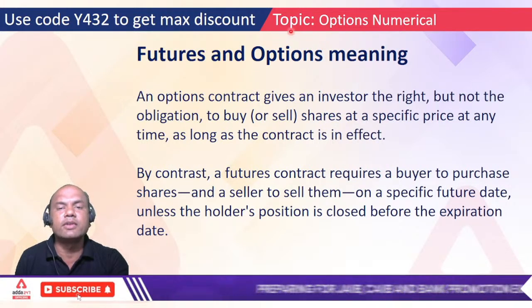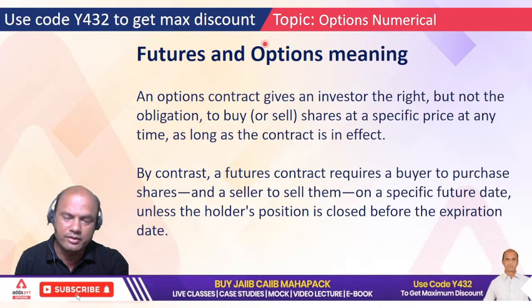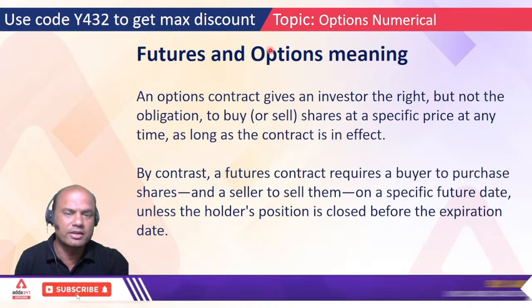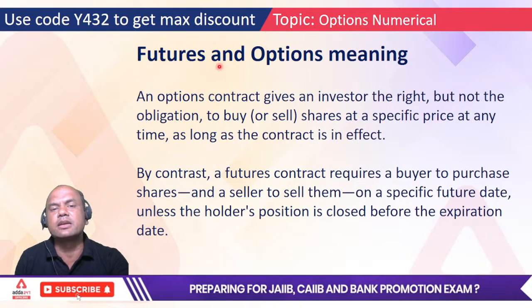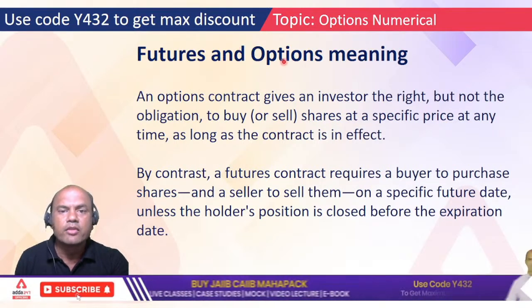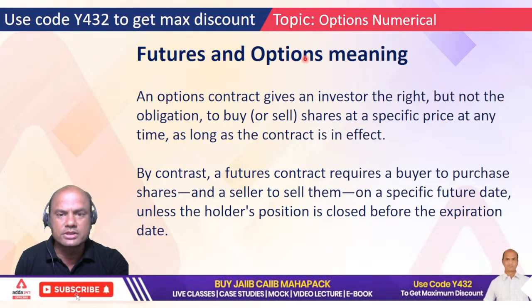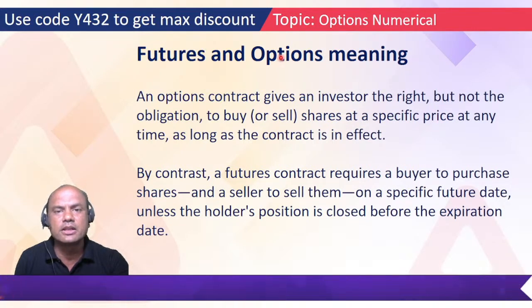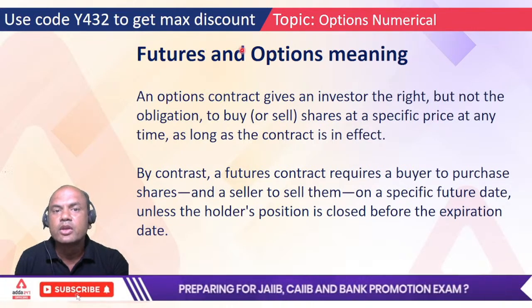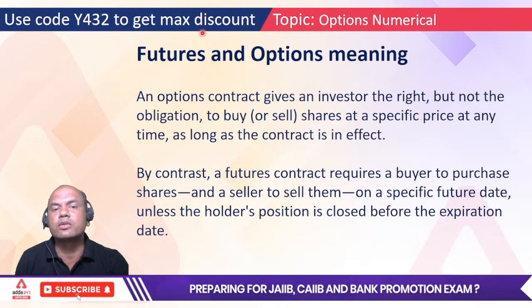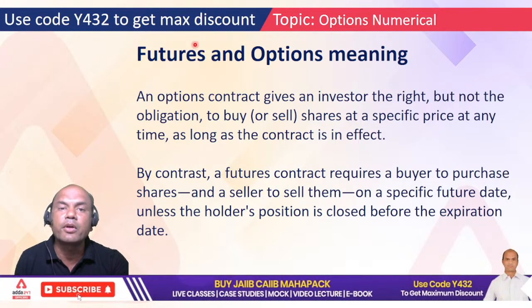So you all have understood by now the options meaning. I'll explain the technical terms. Second is futures. What do you mean by futures? Here, the same example of plot. When you make the contract of 10,000, means you paid that 10,000 initial amount. So what are you doing actually? You are applying a futures contract over there. Means you are booking that plot for you.